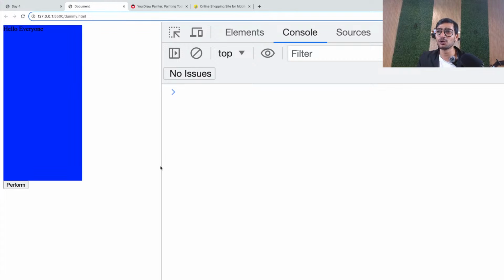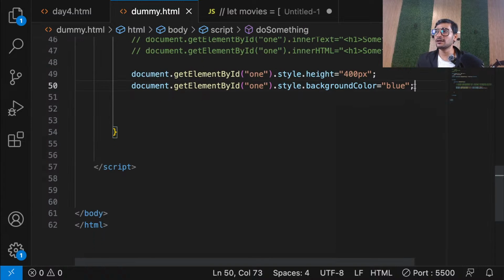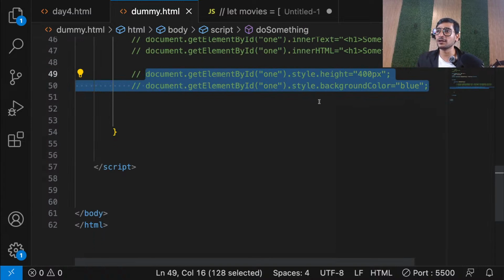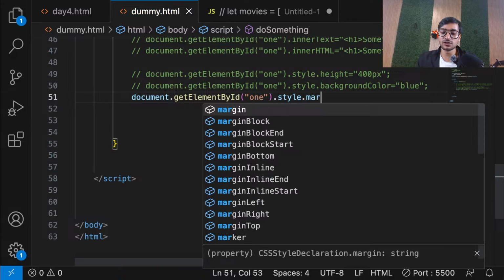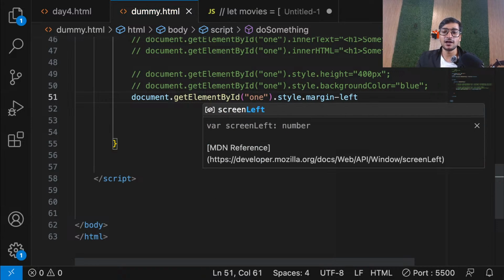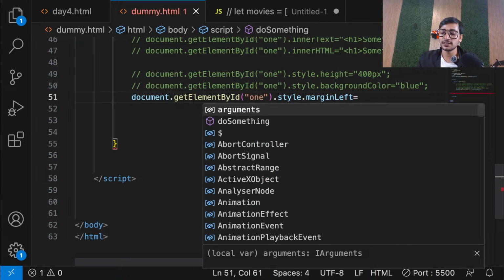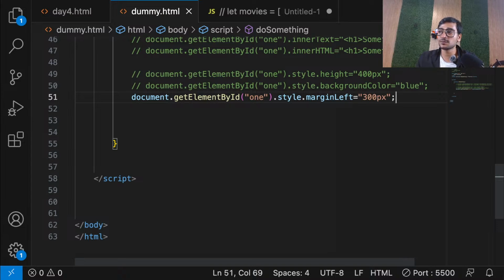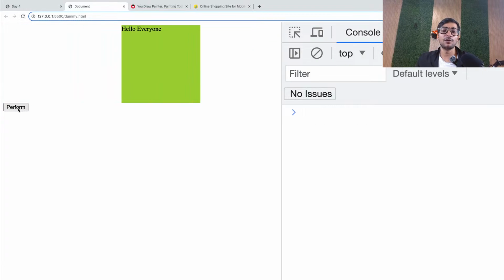Let me show you how to move things as well. Let me comment out this one. Let's say I want to move that element. For that, select that element first. For movement, we normally use margin. So I'm going to use margin left. But margin left is a hyphen property, which means we can't write it like this. So I have to write marginLeft with a capital L equals, let's say, 300 pixels. Now see what will happen. This margin left will do this. See, movement.